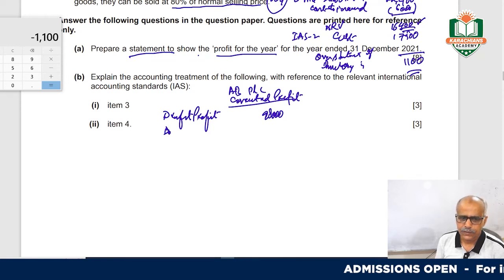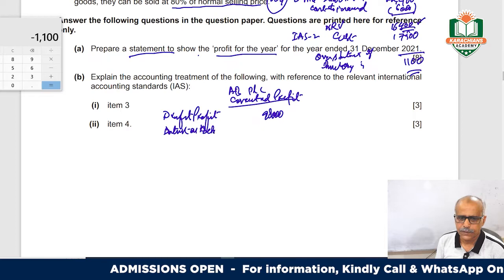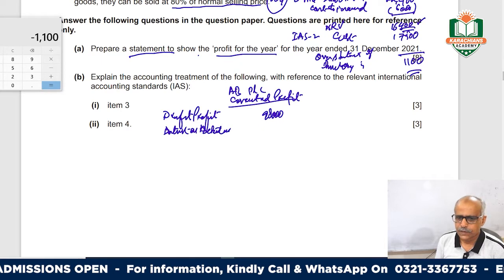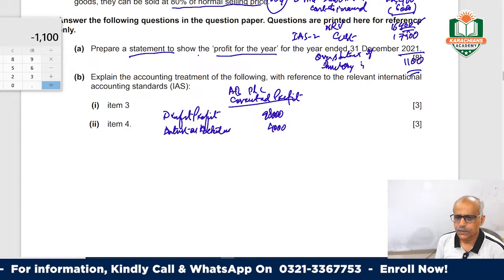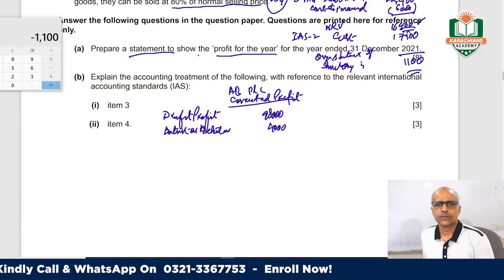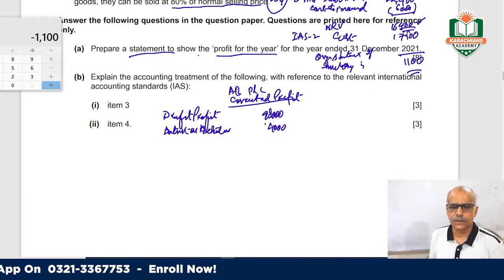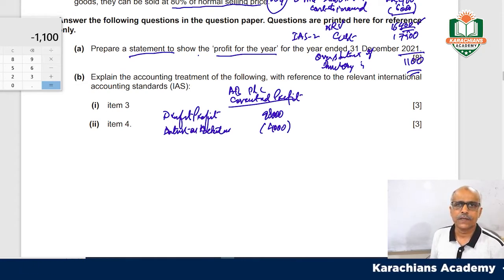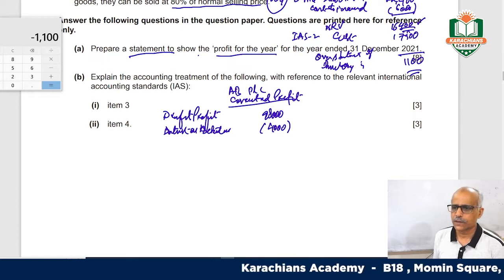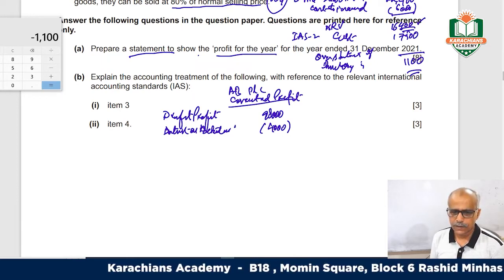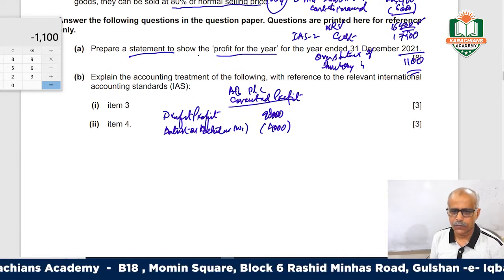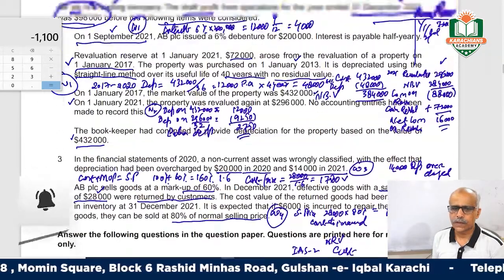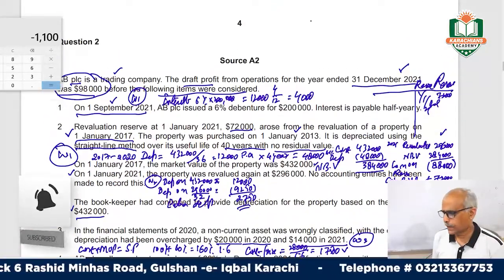So interest on debenture is 4,000. We did not deduct this, so we have increased the profit, so it means this will be deducted. You have to reduce your profit because you did not consider this expense. Now you have to consider number one, and this is under working number one. What is the next?